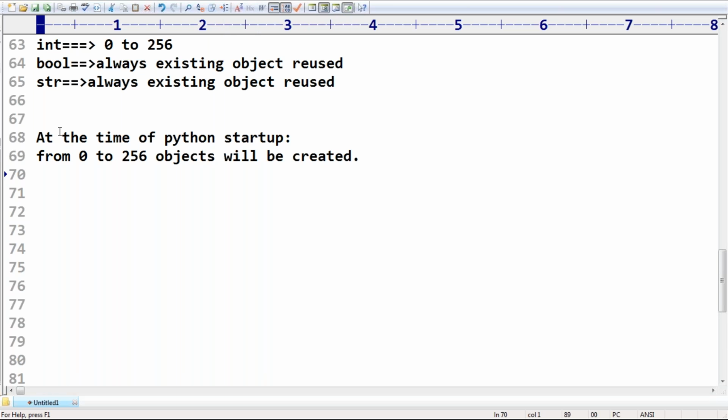So whenever we write a1 is equal to 10, a new object is not created. 10 is already there, and a1 points to that object.